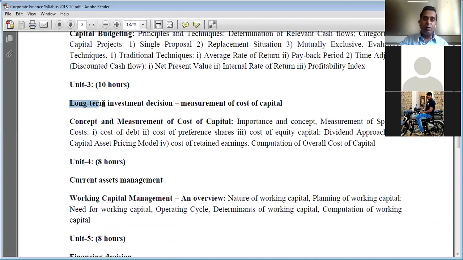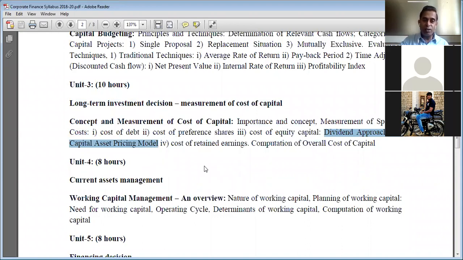Unit 3, long-term investment decision, measurement of cost of capital. Chapter number 11, concept and measurement of cost of capital we learned. So all the theory part, importance and concept, measurement of specific costs. Then cost of equity capital, dividend approach, and capital asset pricing model are shared through reading material, notes in